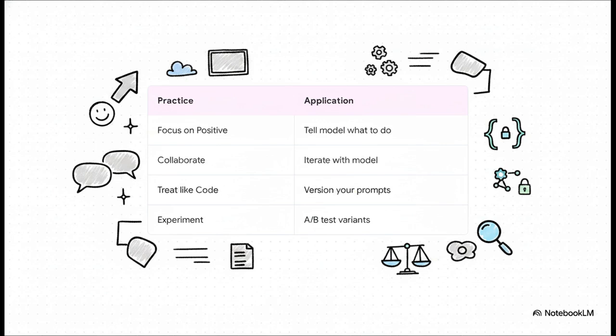Third, and perhaps most importantly, treat your prompts like code. Version them in your Git repository. Why is this so vital? Because if OpenAI or Anthropic updates a foundational model under the hood, a prompt that worked beautifully yesterday might suddenly break today. You absolutely need that Git commit history to quickly roll back or track changes over time. Finally, experiment constantly. You must A/B test and benchmark your prompt variants, because failing to track performance can lead to silent quality drift in your application.